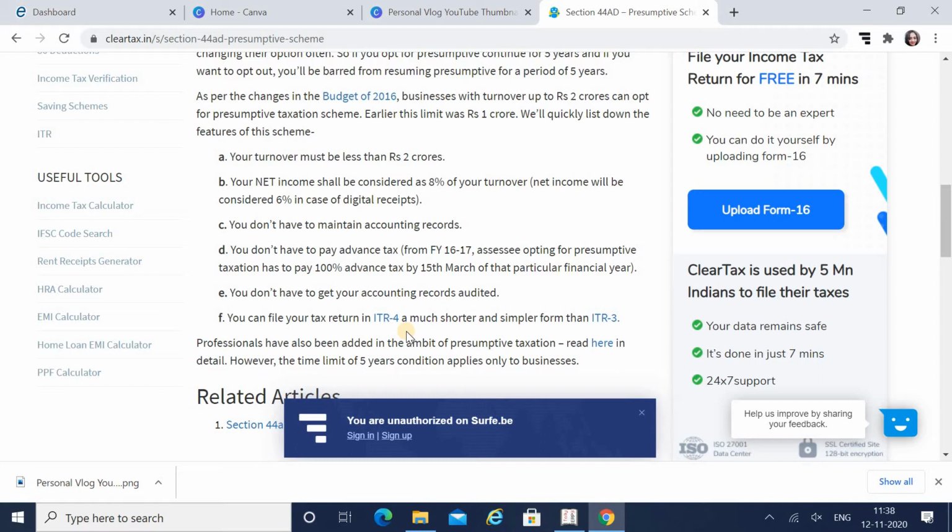So basically, for a business person declaring income under PGBP, that is profits and gains of business or profession, you have to file your income tax return in ITR 3. But if you are filing under section 44AD, then ITR 4 is sufficient. Alright, so let's see how you can file your ITR 4.